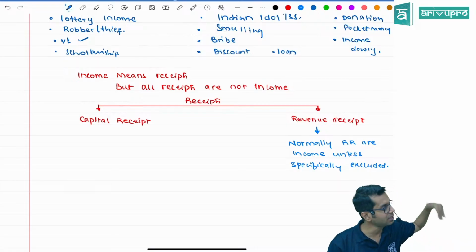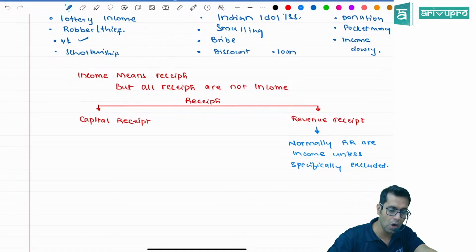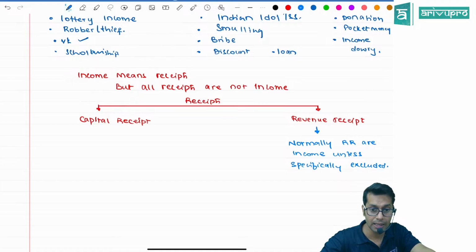See, your father has earned income from somewhere. He is giving you pocket money. Though you are receiving it on a regular basis, you may feel, sir, money is coming to me, but no, it is not an income for you on which you are going to pay any tax. But normally, revenue receipts are income unless specifically excluded.